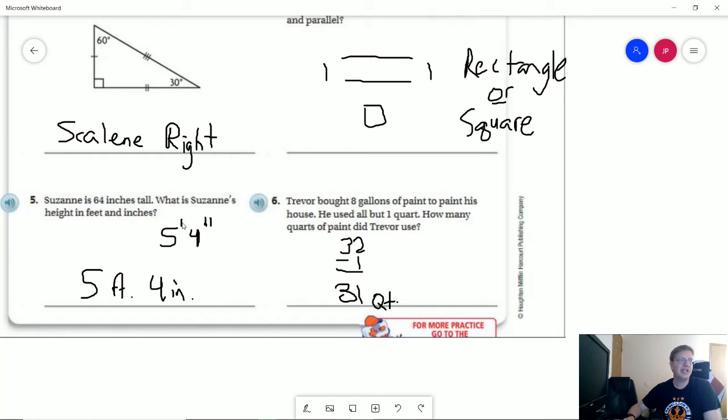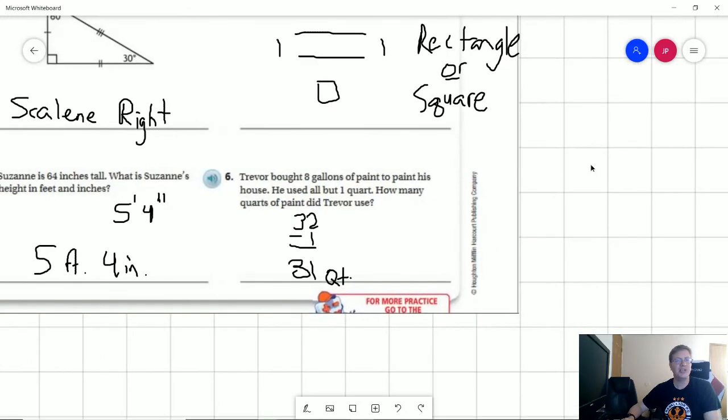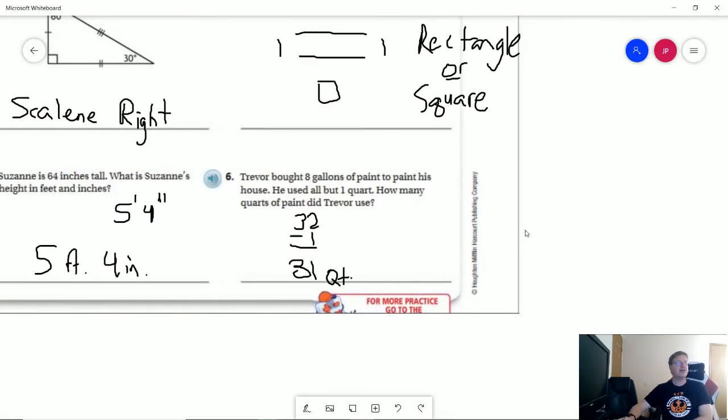So kind of a shorthand way of doing feet and inches when I was growing up was to mark one little mark here and then 2 marks for the inches. Some people still do that, but I don't know if you will normally find that in a math book. So if you want to do that, make sure you check with your teacher and make sure they are okay with that.